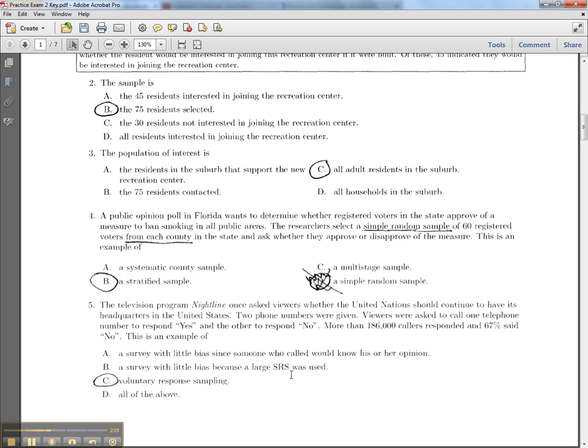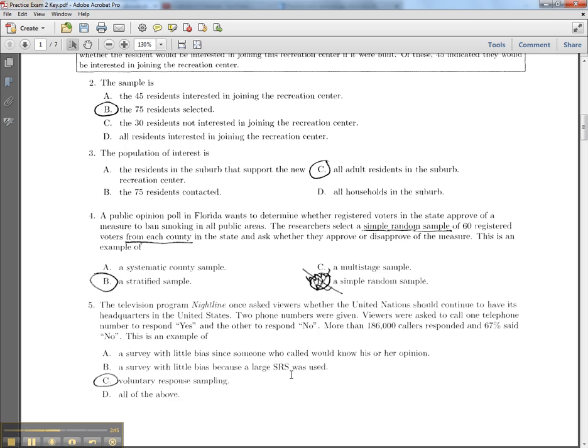Let's take a look at A. It says a survey with little bias, since someone who called would know his or her opinion. Now that's not true at all because anybody that calls has a personal bias. They had the energy and the strong personal feeling to pick up a phone and take that time to call. So it's not a little bias. So B you can ignore too because it says a survey with little bias. So that's not true. It has bias.